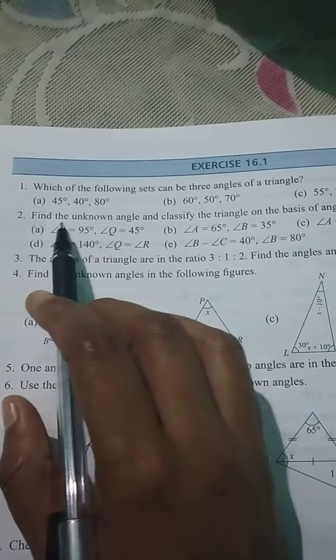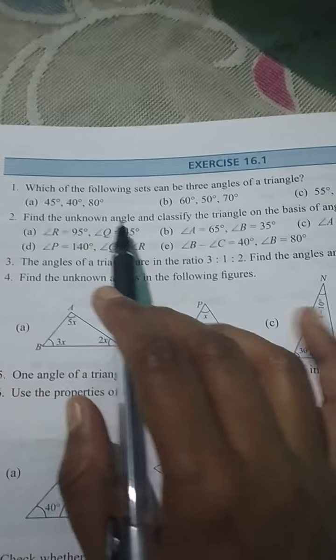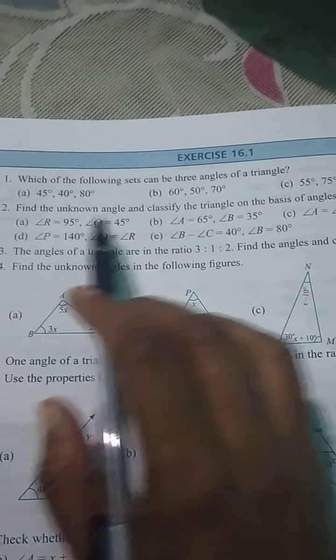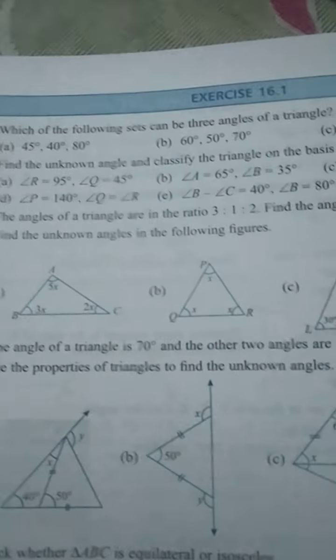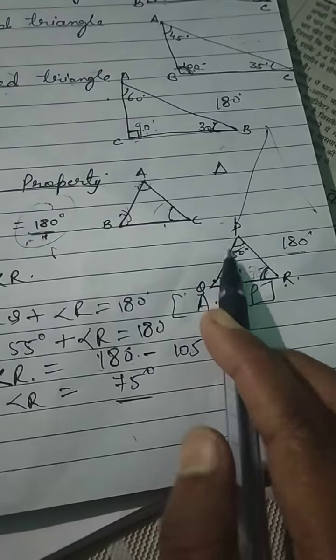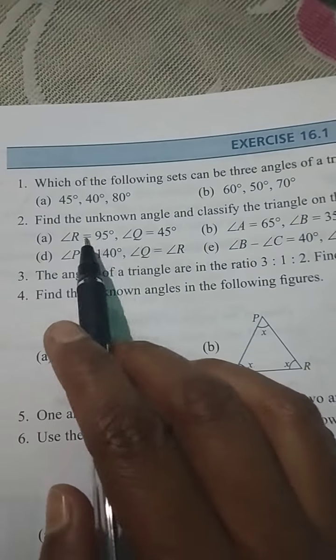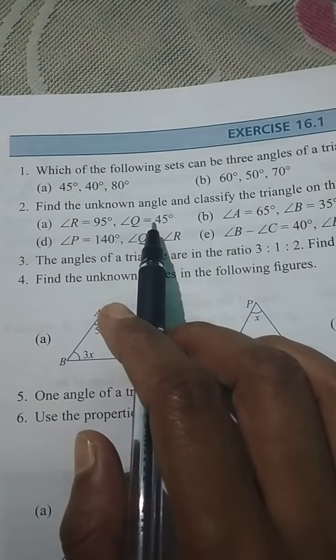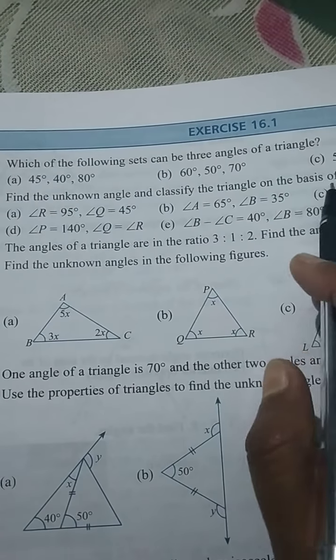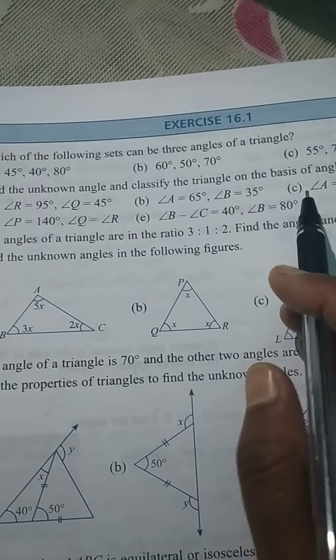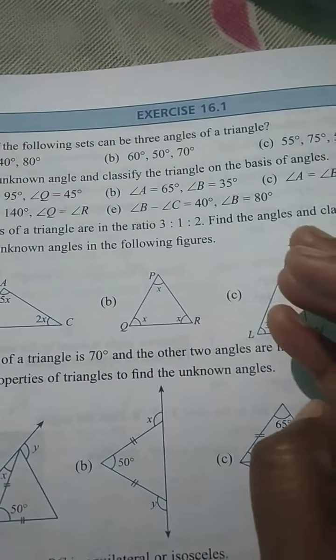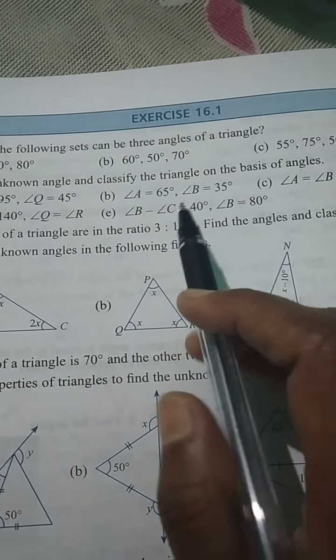Okay? Question number 2. Find the unknown angles and classify the triangle. Unknown angles you can find just like this, as I have discussed now. If two angles are given, you can find out the third angle by using the angle sum property. So if two angles are given here, you have to find the third angle. And after that you have to decide it is which type of triangle. It is acute angle, it is obtuse angle or it is right angle triangle.